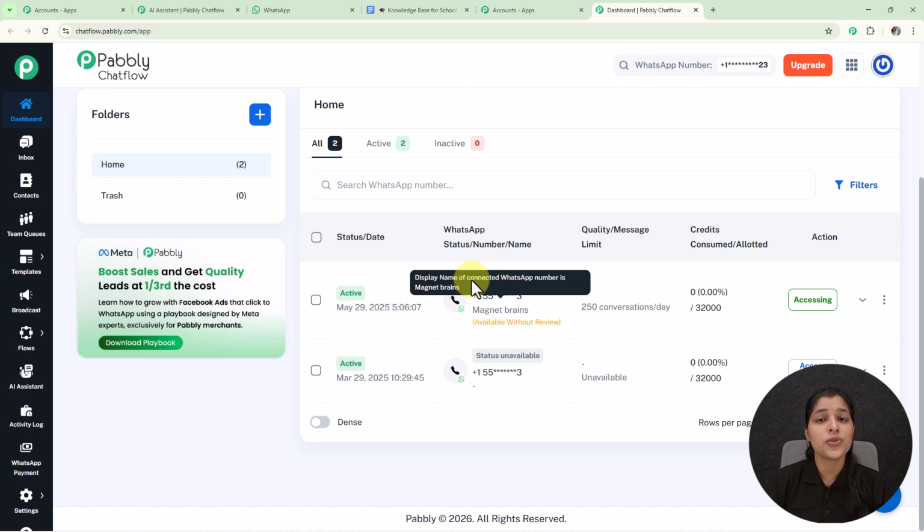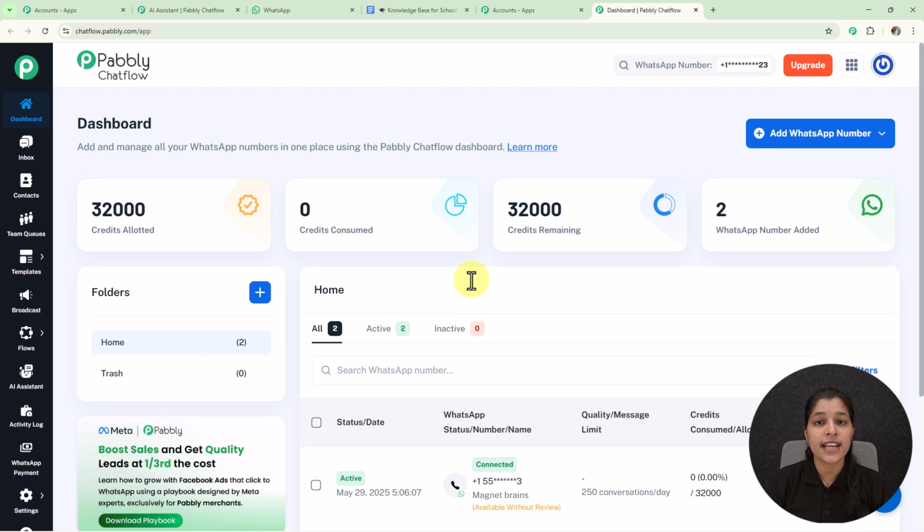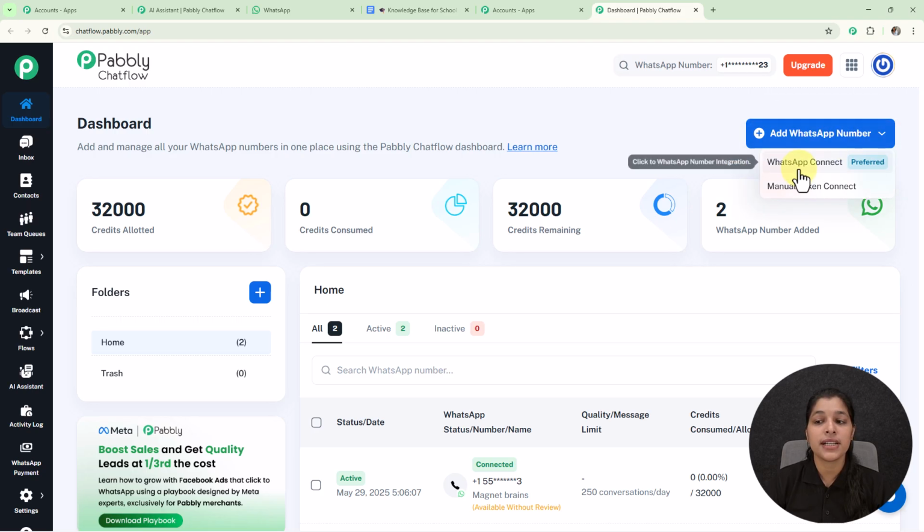And if you also want to add your WhatsApp number to the Pabbly Chatflow account, then you can just click over this Add WhatsApp Number button, and here we are getting two options, that is WhatsApp Connect and Manual Token Connect. So if you want to integrate your WhatsApp number, then you can just click over this WhatsApp Connect, and if you prefer connecting with token number, then you can simply click over this Manual Token Connect. And if you want the detailed process of adding WhatsApp number to the Pabbly Chatflow account, then go and check the video given in the description.